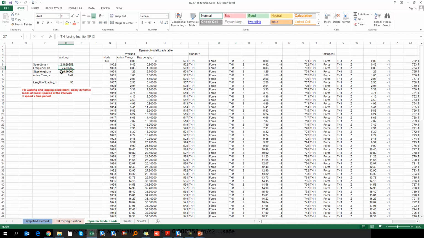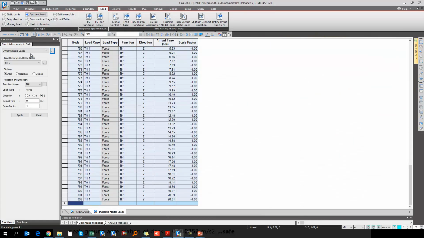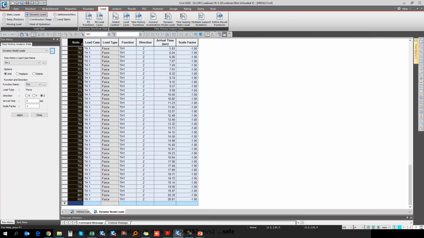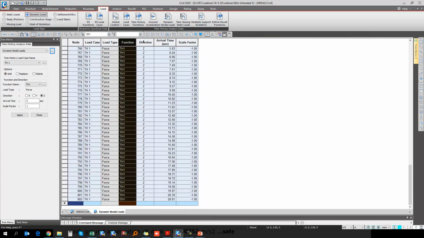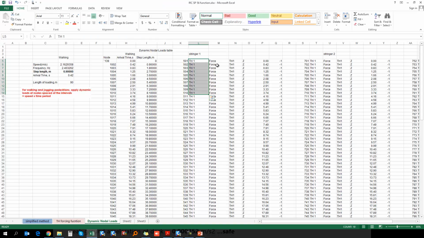Then the step length will be calculated considering the frequency and the speed, and then the arrival time. This arrival time will be calculated from the speed and the step length, and this is the length of the bridge. From that we have these node numbers and this function. So this table we have created. From the dynamic nodal load, if you click on the three dot button, there are node, load case, load type, function, direction, arrival time, and the scale factor. Accordingly we have created this table.